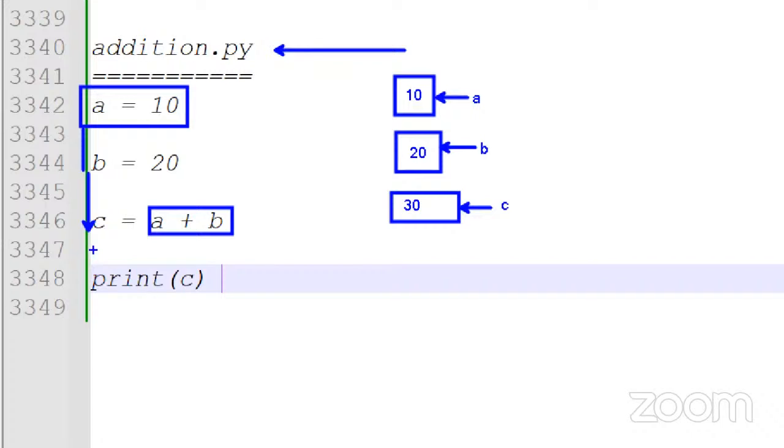Again, when coming to the next line, the print function executes. The print function takes the c reference value, which is 30, and prints this 30 value. Clear? So like that, it executes line by line.